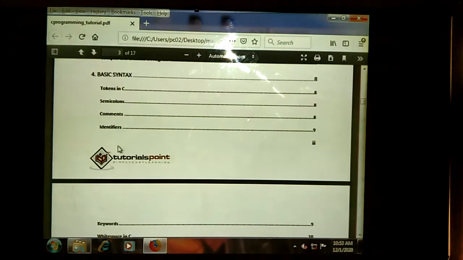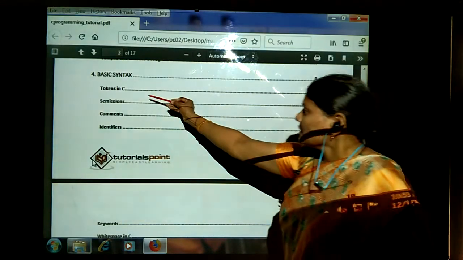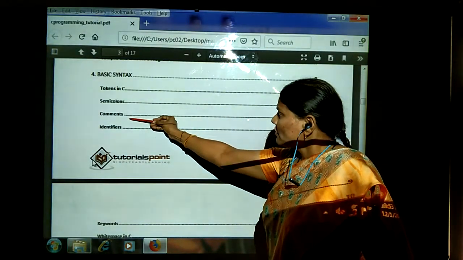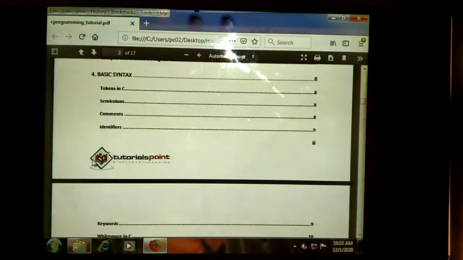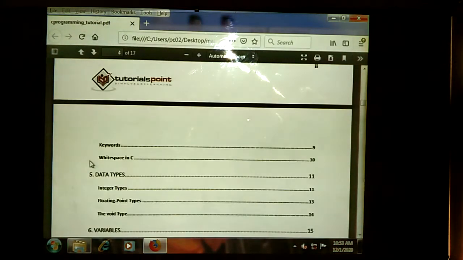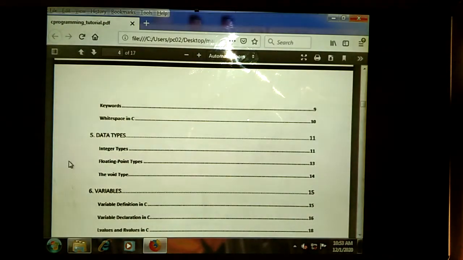Next, basic syntax. Whenever we are going to be learning any programming language, we need to learn the basics. In the basics of C programming, first we are going to be learning the C tokens, semicolons, comments, identifiers, and also the keywords, white spaces in C. Means one word to another word we are going to be giving some space. That space we need to call a white space.